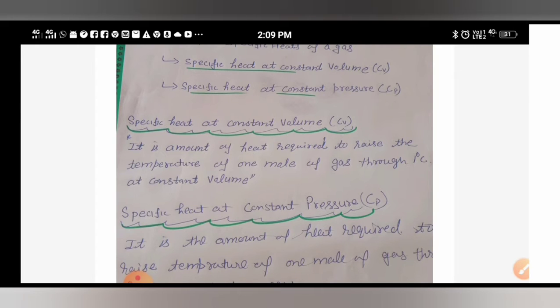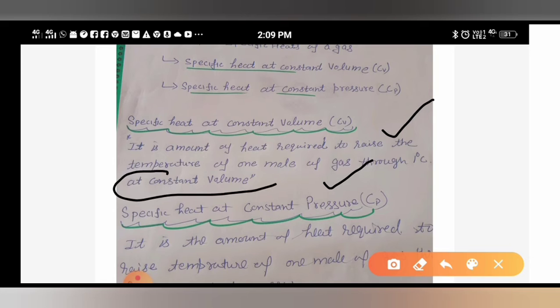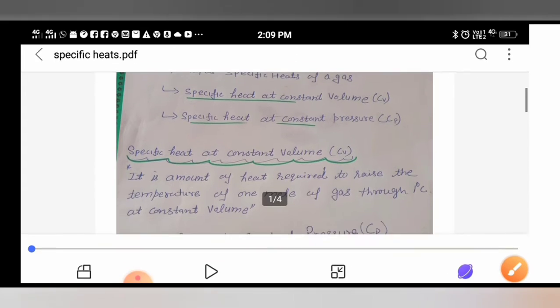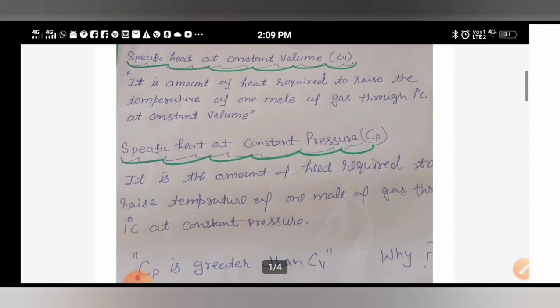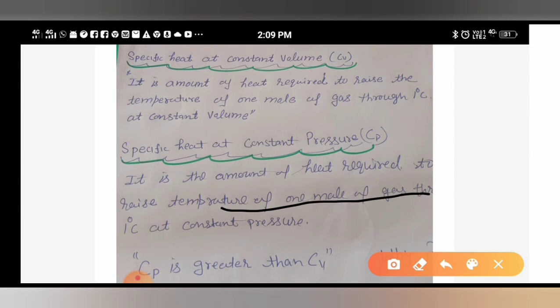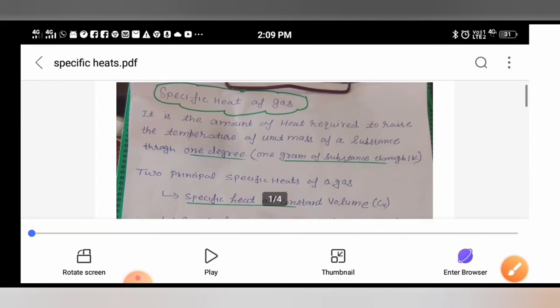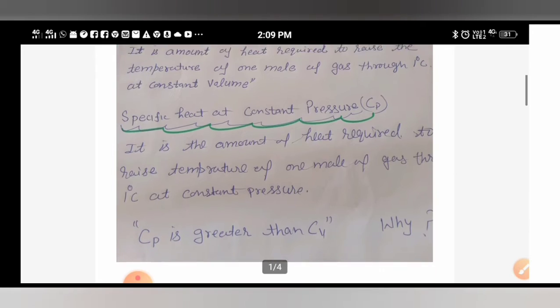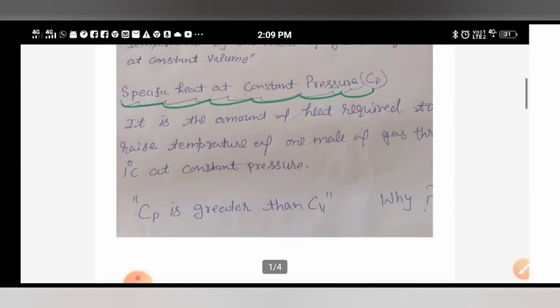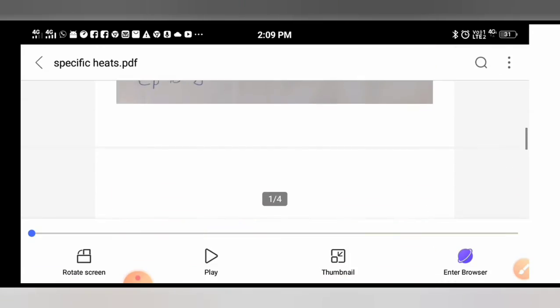First, specific heat at constant volume. It is the amount of heat which is required to raise the temperature of 1 mole of gas by 1 degree Celsius, but at constant volume. This term is very important here, that at constant volume. Next is specific heat at constant pressure. It is the amount of heat required to raise temperature but at constant pressure. You can see that the definition of specific heat remains the same, but in Cp it is at constant pressure and in Cv it is at constant volume.